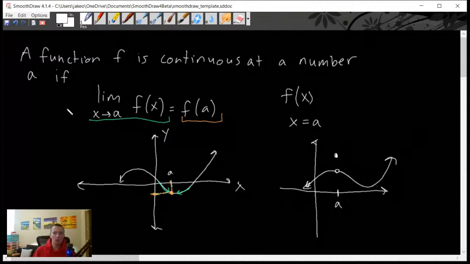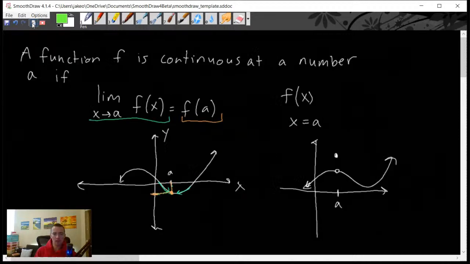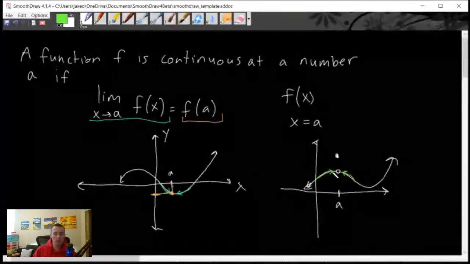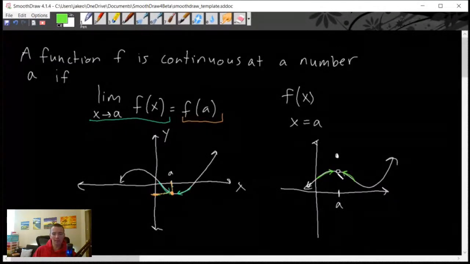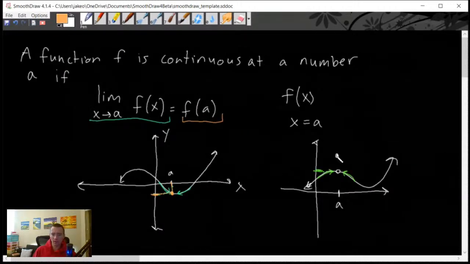If you think about what happens as we approach that x value from either side, as we imagine traveling along our function from the left and then from the right, the y value that we get really, really close to as our x gets closer and closer to this a is right here, basically horizontal from where this hole is. But if we look at where the function is actually defined at that point, that puts us up here at that actual point.